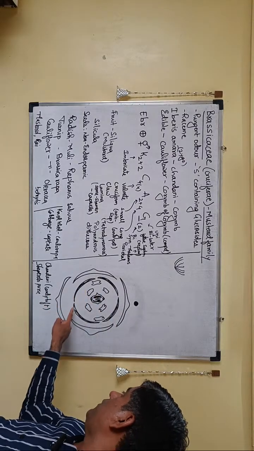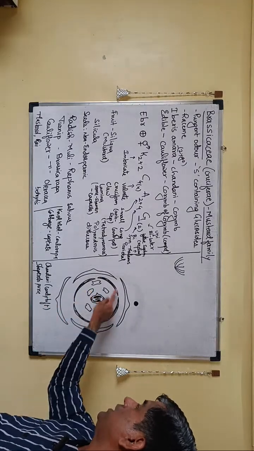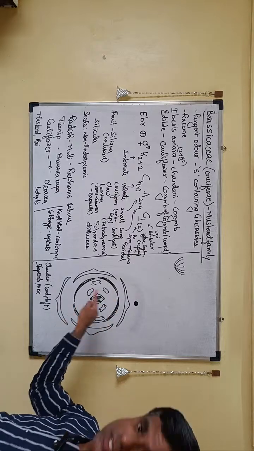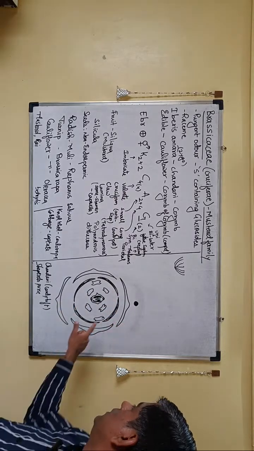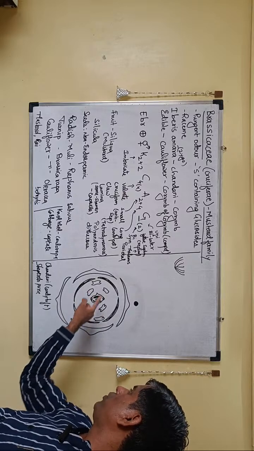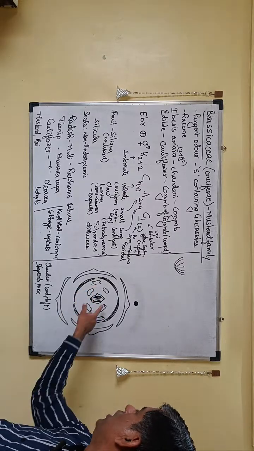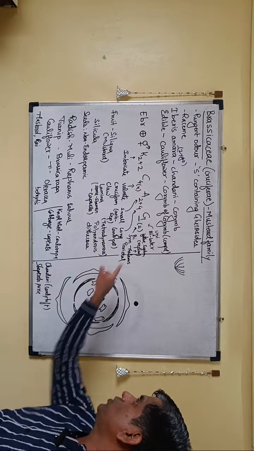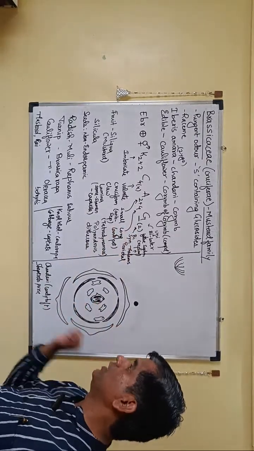Then you have this corolla with a valvate end-to-end arrangement, but you can see it is polypetalous. So they are separate. They are not fused together, right? Then you have this androecium. You can see 4 ones which are long, the 2 ones which are small, and then you have gynoecium, the hypogynous. Here you can see it is hypogynous and the bilocular condition, right?